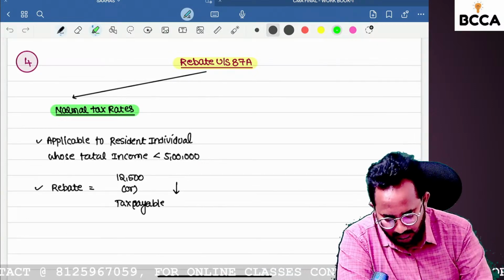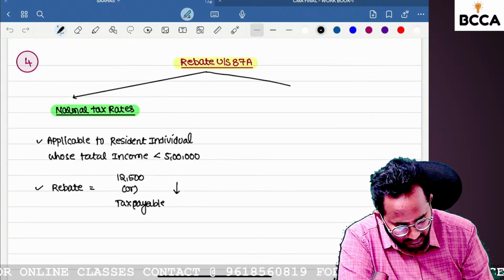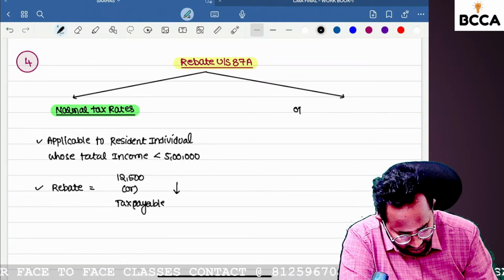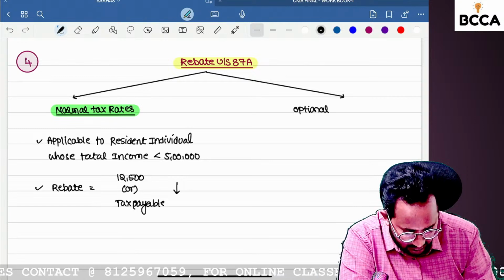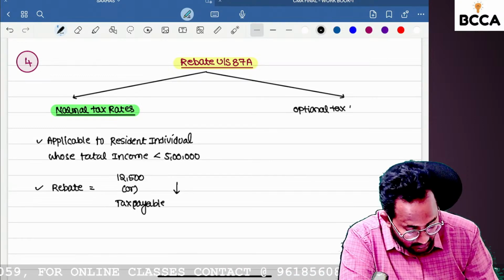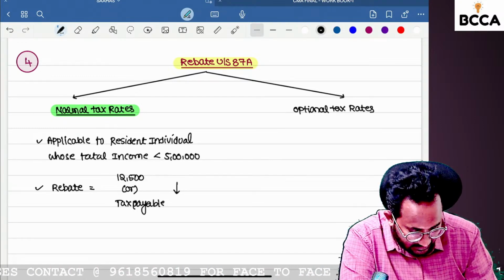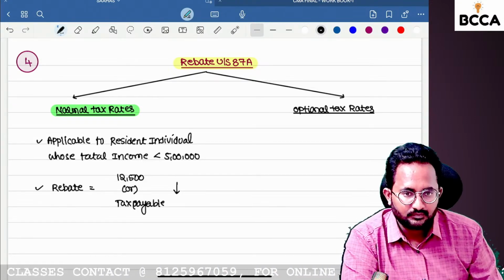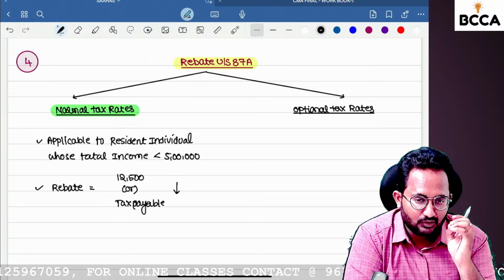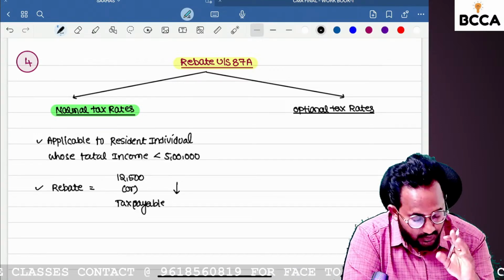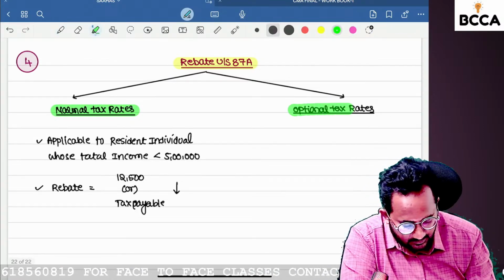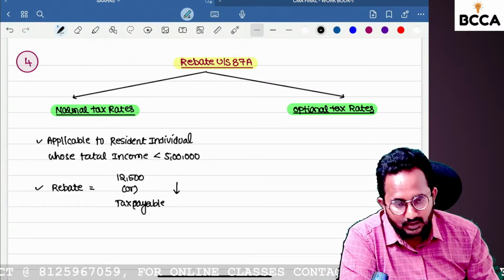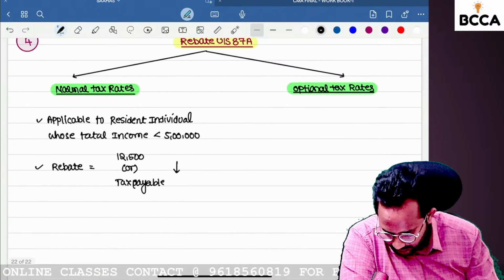Second, if the SSE follows the optional tax rate. For a resident individual, the optional tax rate we can follow is 115BAC only, because this rebate concept is given only for the resident individual. If he follows 115BAC, I will tell you the rebate.